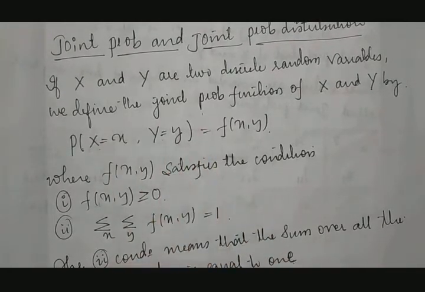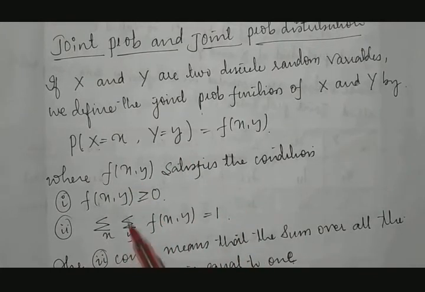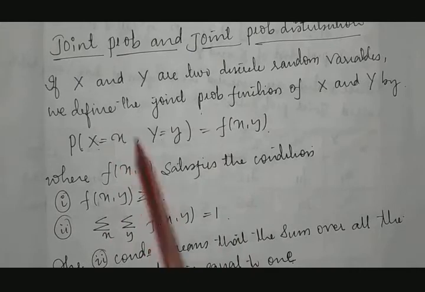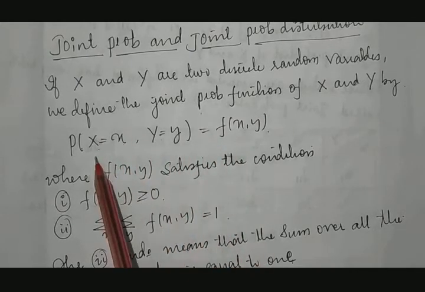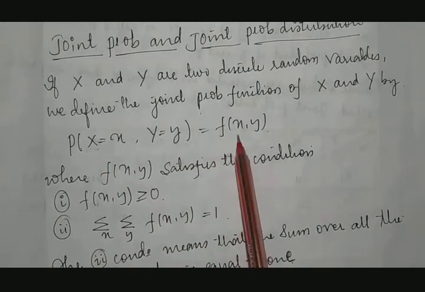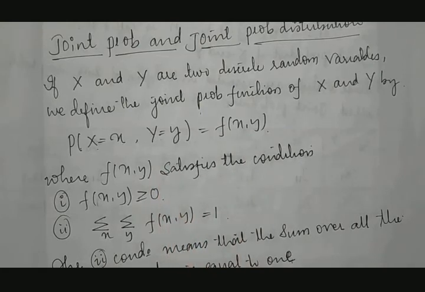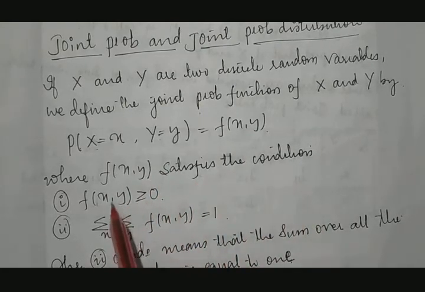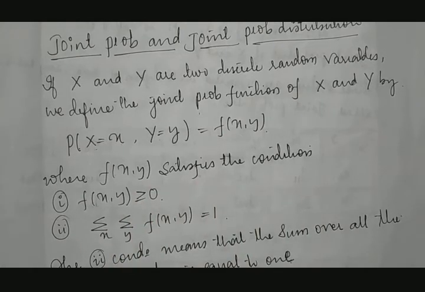Then how do you say whether this is discrete or continuous? Since in discrete we used to take p of x, in continuous we used to take f of x, but here we are taking both things. One we are taking p of xy, here we are taking f of xy. Therefore this f of xy must satisfy two conditions. What are those two conditions?